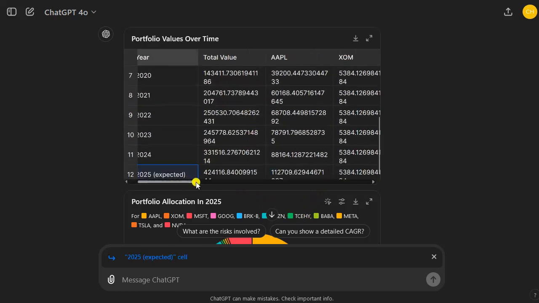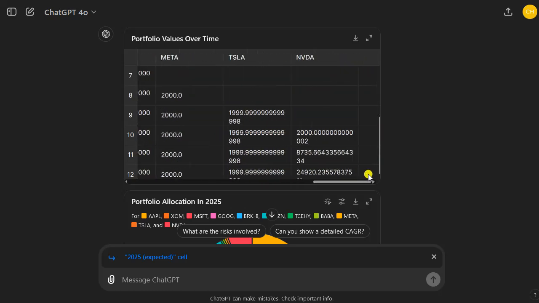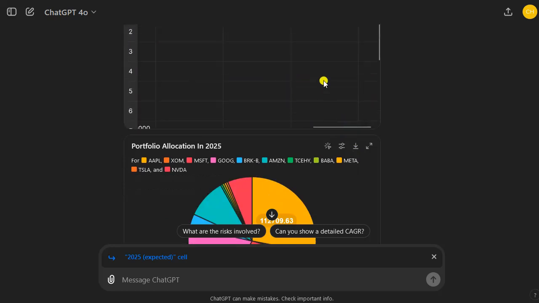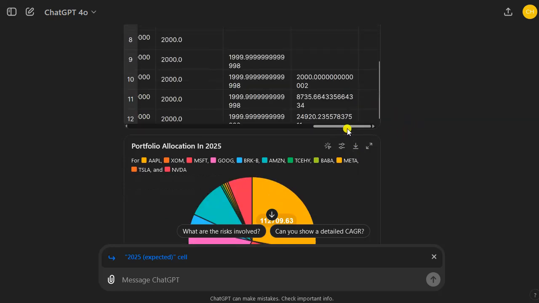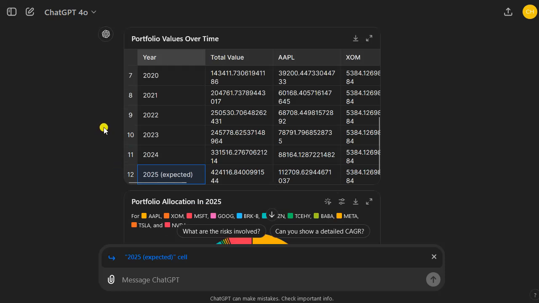We keep positions, so the number of positions in our portfolio keeps rising, but we only accumulate new positions if they remain in the top 5, right? If they drop out, we don't buy new shares. So we don't buy the losers. We are only buying the winners. And if a company keeps winning, we buy it every single year as long as it keeps winning.